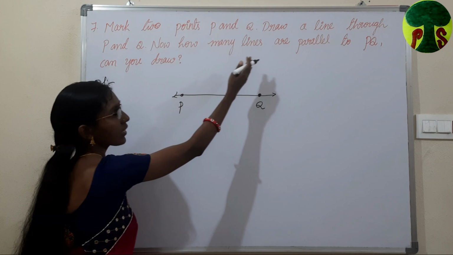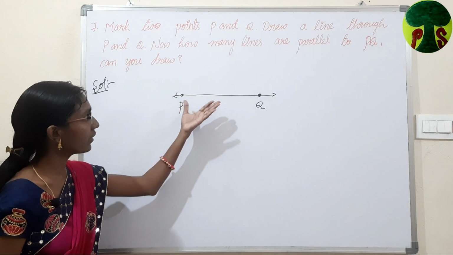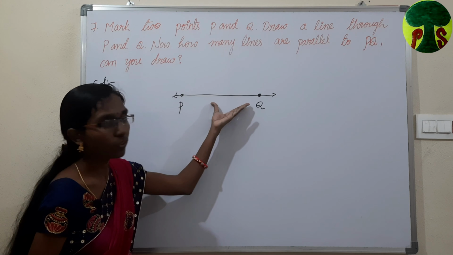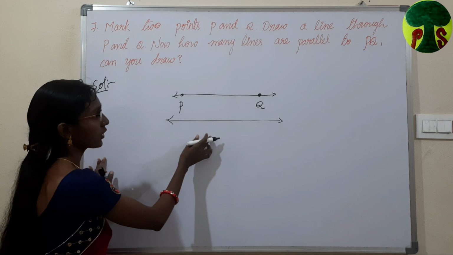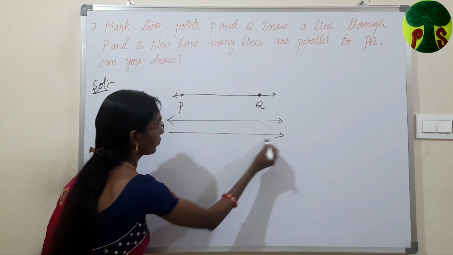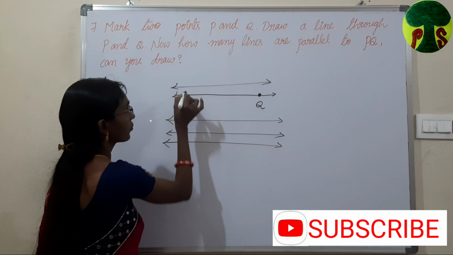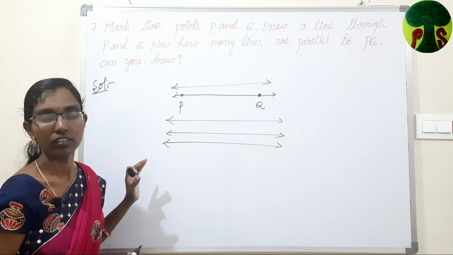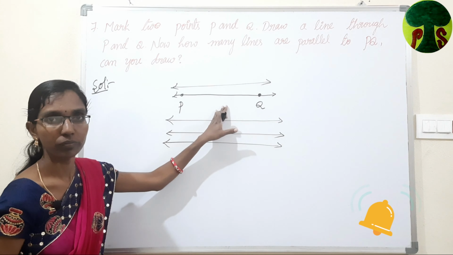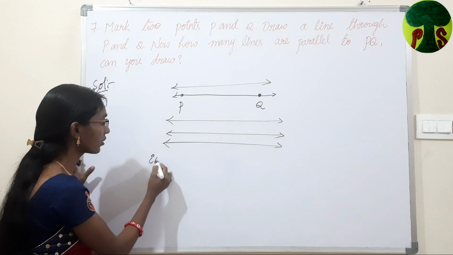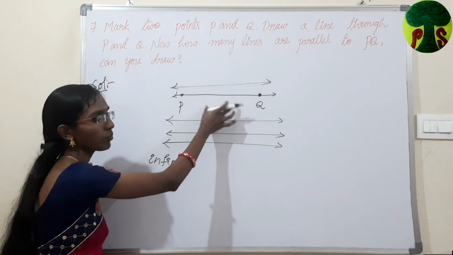Now, how many lines are parallel to PQ? Can you tell how many lines we can draw to the line PQ which are parallel? So, I am drawing a line which is parallel to PQ. One more line, another line, another line. How many can we draw like this? We are not able to count the number of lines which are parallel to PQ. Means infinite. There are infinite parallel lines to the line PQ.